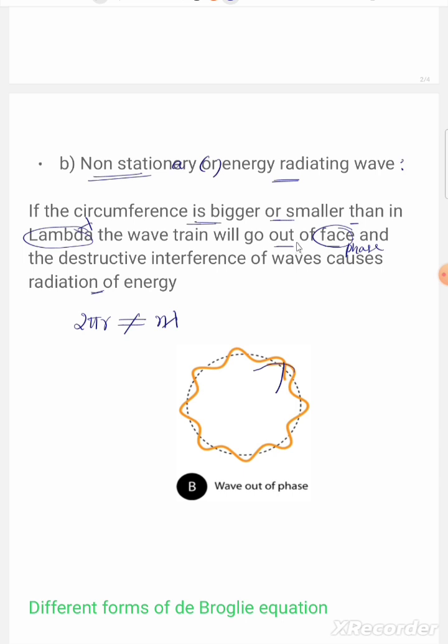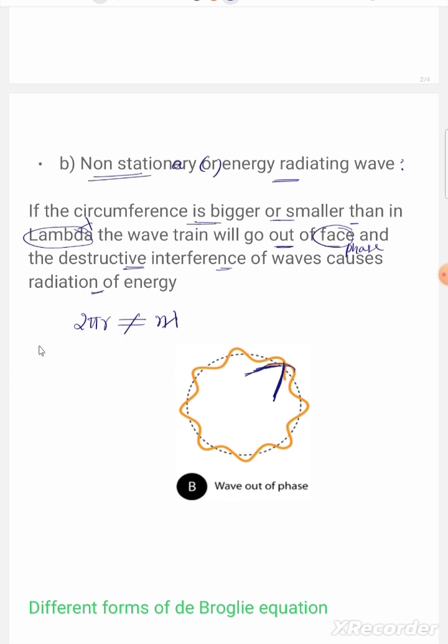It goes out of phase, the electron in the form of a wave goes out of phase. Then the destructive interference of waves causes energy to be released. Hence such an orbit cannot exist.